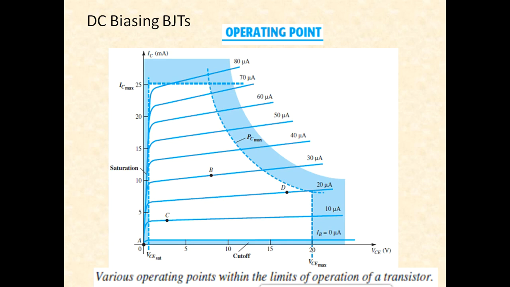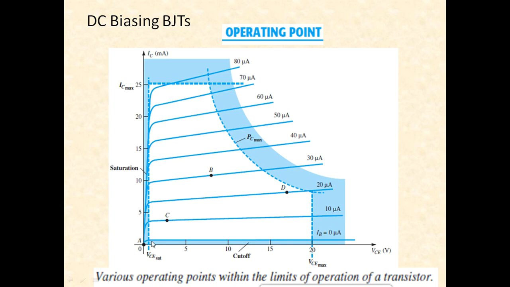The intersection would have given us the quiescent point. So similarly here also, if we take the output characteristics of a BJT and if we use the load line, then it intersects at various points, right? The same has been done here and various operating points have been taken up.